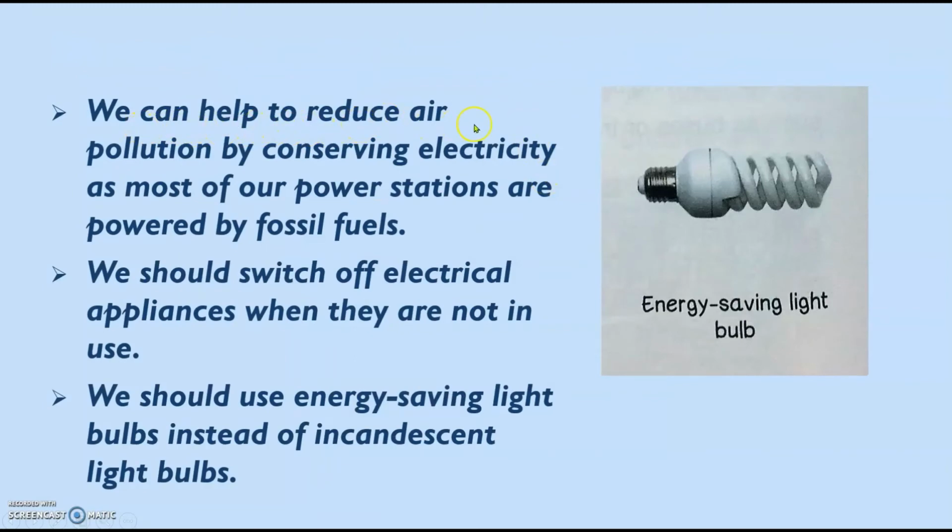We can help to reduce air pollution by conserving electricity, as most of our power stations are powered by fossil fuels. We should switch off electrical appliances when they are not in use. We should use energy-saving light bulbs instead of incandescent light bulbs.